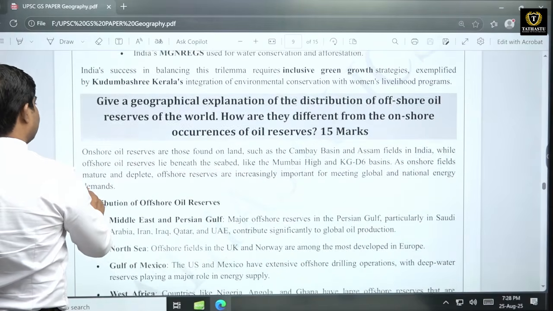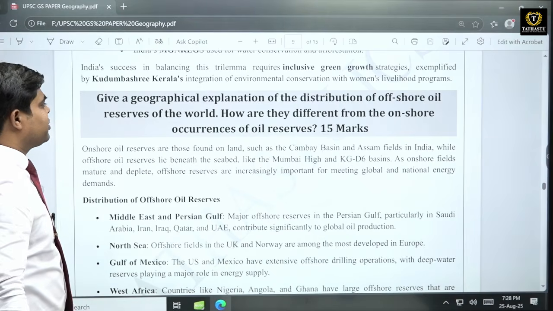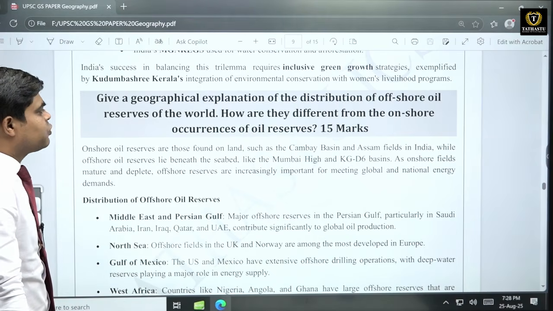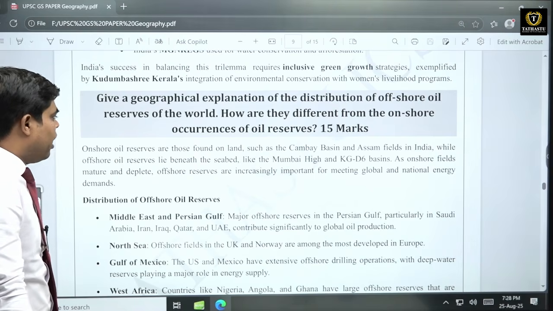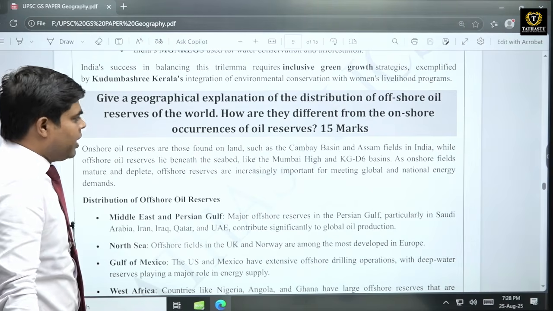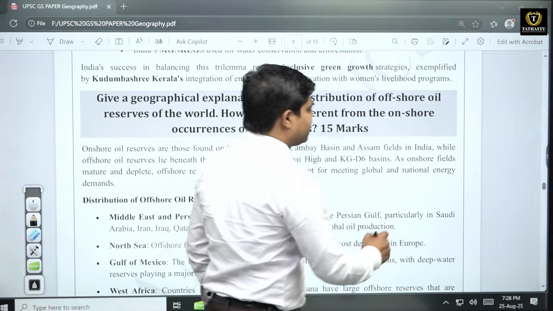Now next question, that is, give a geographical explanation of the distribution of offshore oil reserves of the world. How are they different from the onshore occurrence of oil reserves? So there are two terms. First we need to understand what are these terms, like